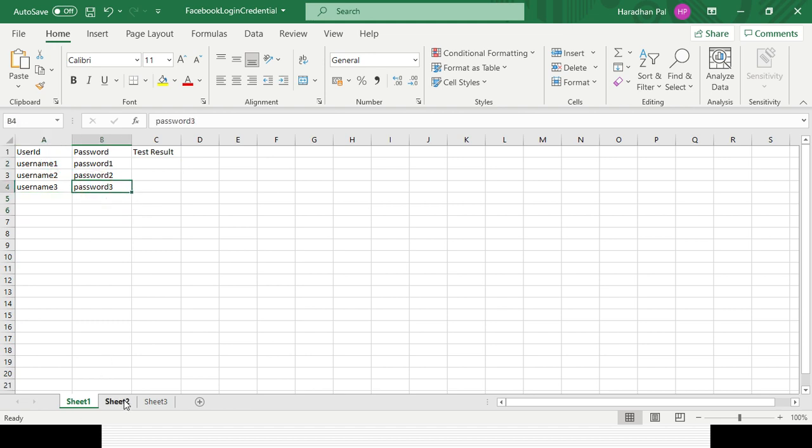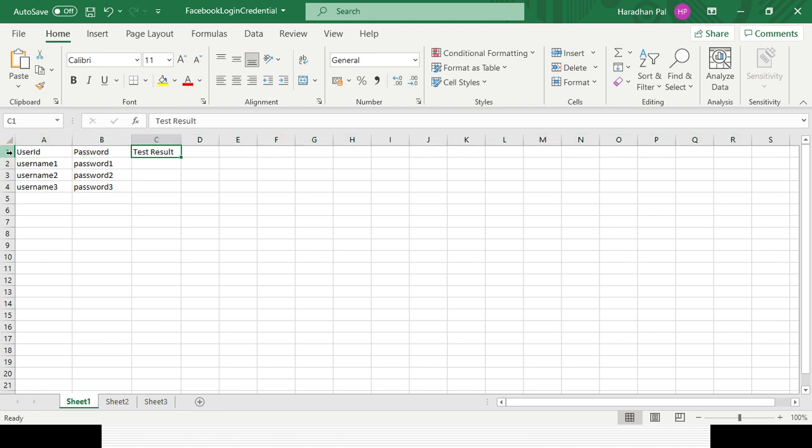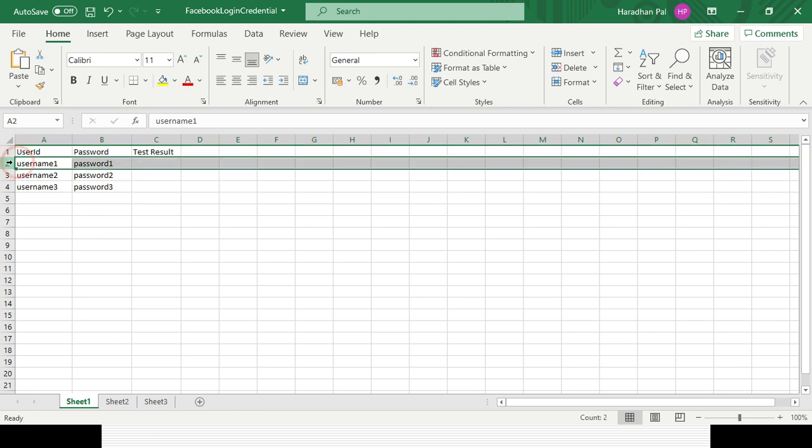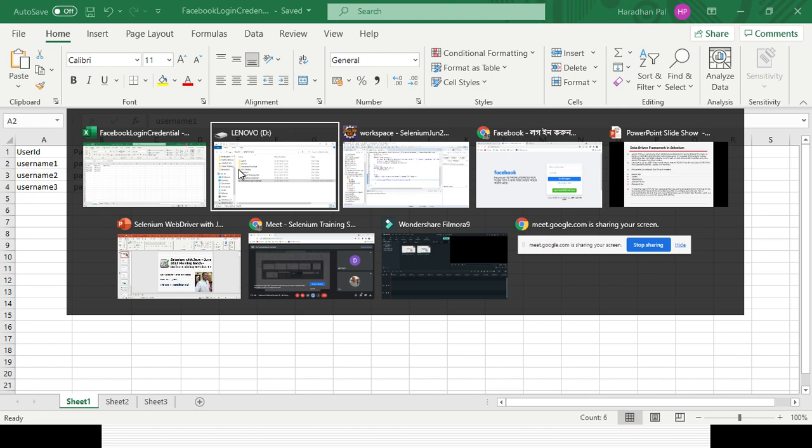So this is sheet 1, sheet 2, and sheet 3, and sheet 1 is the first sheet. I have created three different columns: user ID, password, and test result. So this is my first row. From the second row onward, that means row 1 onward, I have given the username and password combination. And in the third column, which is column 2, I want to write the data along with reading the data from the user ID and password fields. So this is my Excel sheet through which I will be reading and writing the data.